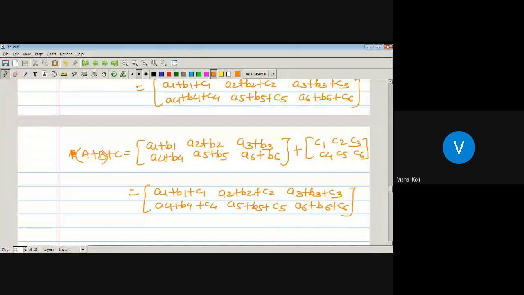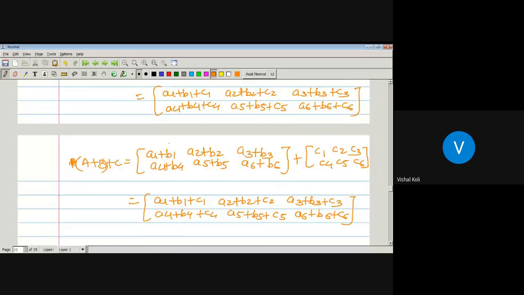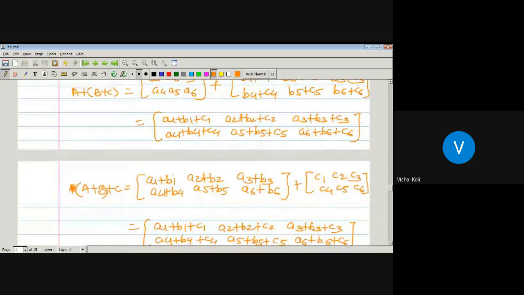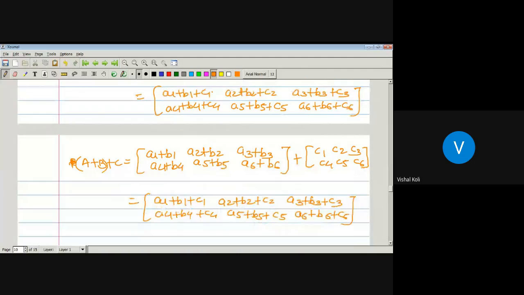Now see these two matrices, A plus B plus C and A plus B plus C. Each element of these two matrices will be the same. A1 plus B1 plus C1, A1 plus B1 plus C1, A2 plus B2 plus C2, A2 plus B2 plus C2. Similarly, the last entry A6 plus B6 plus C6. Now again we have to use the definition of equality of two matrices.